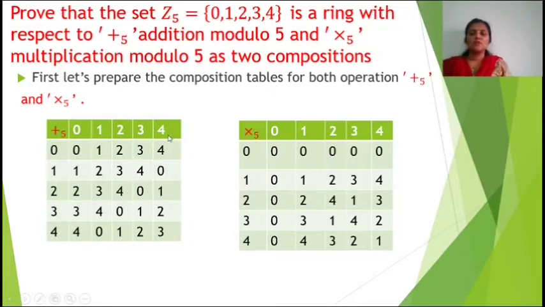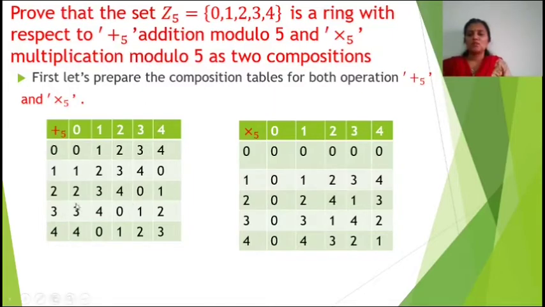1 addition modulo 5 with 4: 1 plus 4 is 5. When we divide by 5, the remainder is 0. So the answer is 0. Now 2 addition modulo 5 with 0 is 2, with 1 is 3, with 2 is 4, and with 3: 2 plus 3 is 5, the remainder is 0. 2 plus 4 is 6. When we divide by 5, the remainder is 1. Therefore 2 addition modulo 5 with 4 is equal to 1.